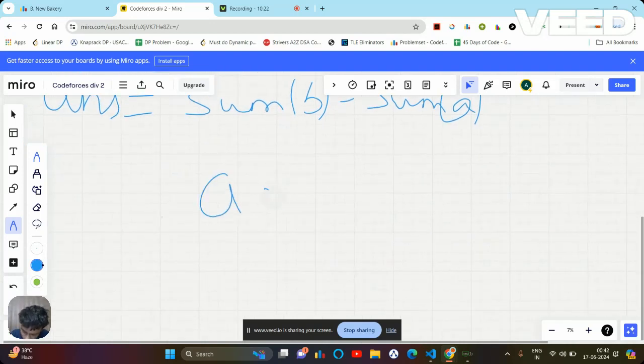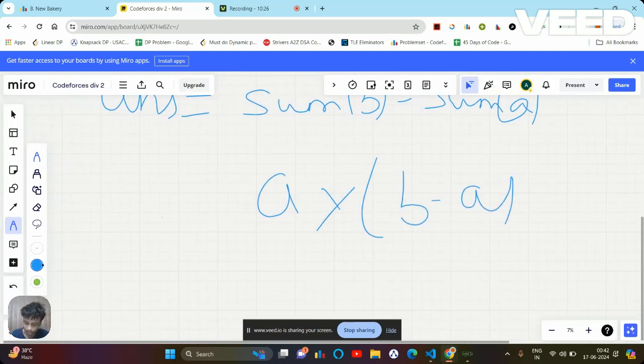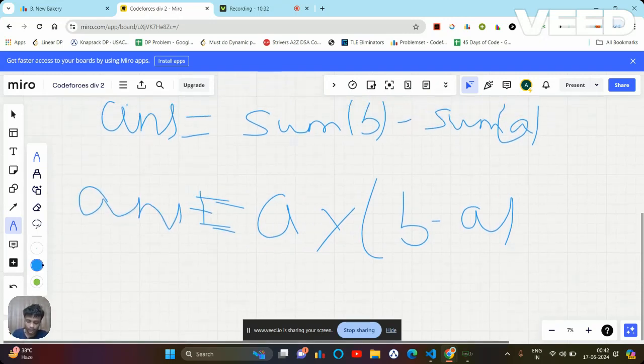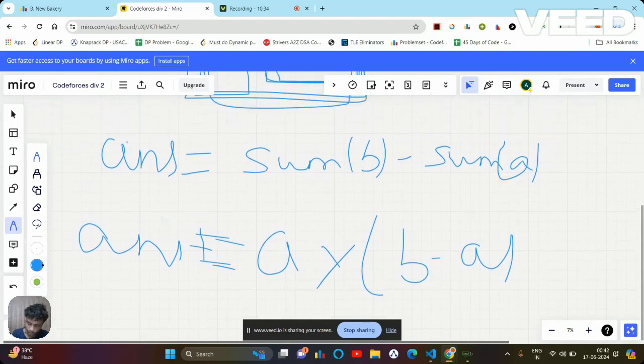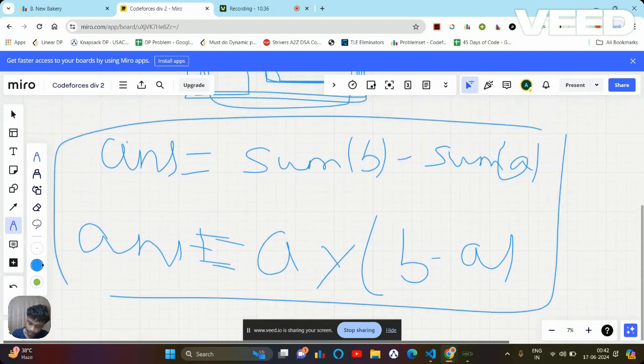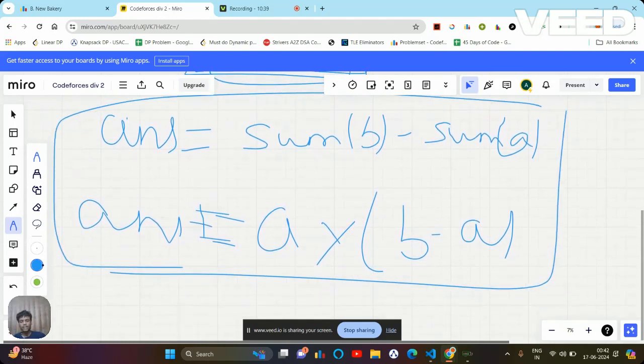That times I am going to add a multiply b minus a. That will be answer plus equal to. Now this is my final answer. So firstly, I am calculating the max profit that I am going to get from B. Then I have selected these elements, and now for the remaining elements I am simply going to take the profit that I'm getting from A. Okay? So this is what I'm thinking.